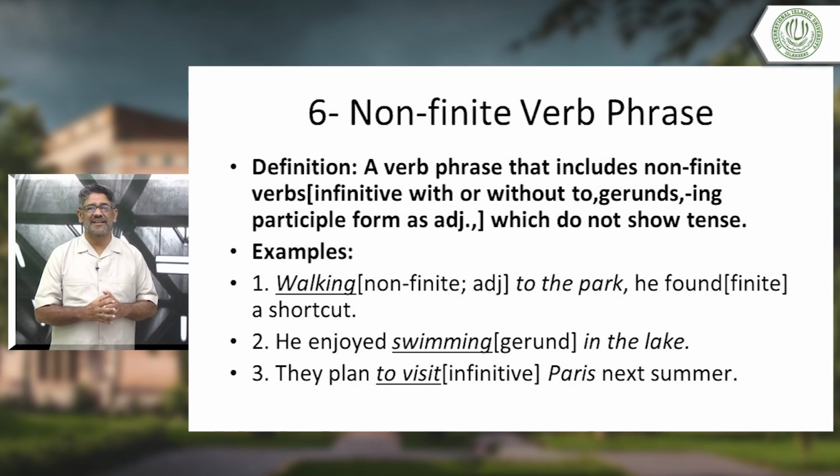This might be a little challenging for you. Look at it again. Non-finite verb phrase. A verb phrase that includes non-finite verbs. If you don't know what are non-finite verbs, then you may not be able to understand this. Let me tell you what are non-finite verbs.